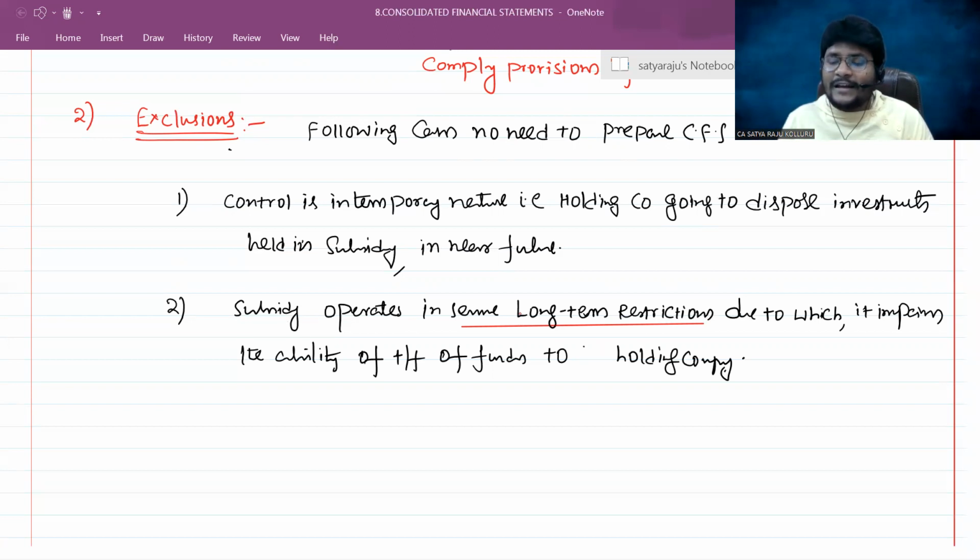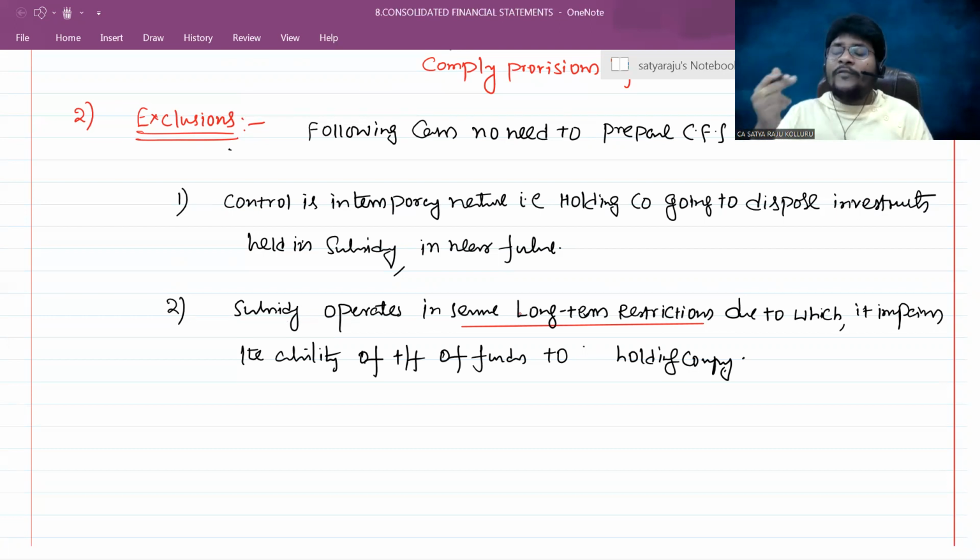The liquidator is the master chef of the kitchen, I mean, the captain of that company, and all the powers and all the rights are vested with that particular liquidator only. At that point of time, the holding company is unable to control the affairs of the subsidiary company, even though it has the controlling interest.